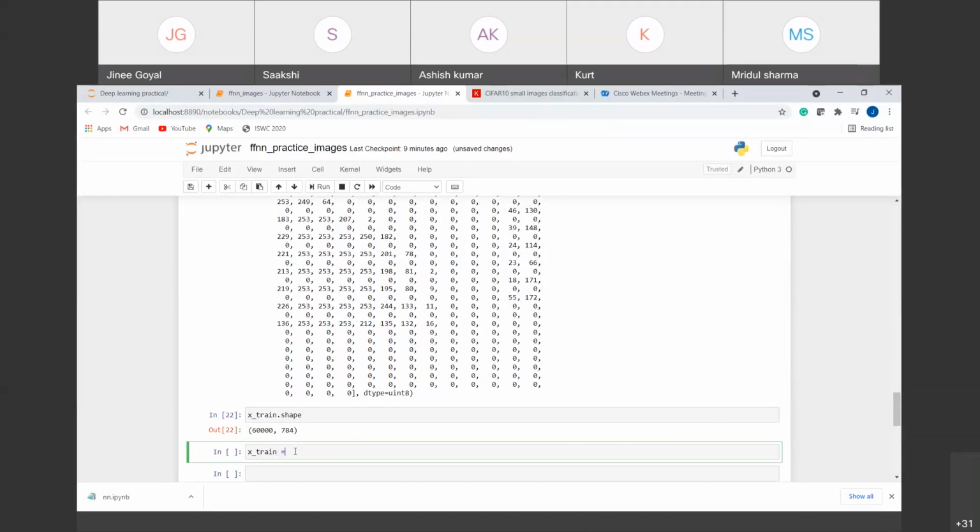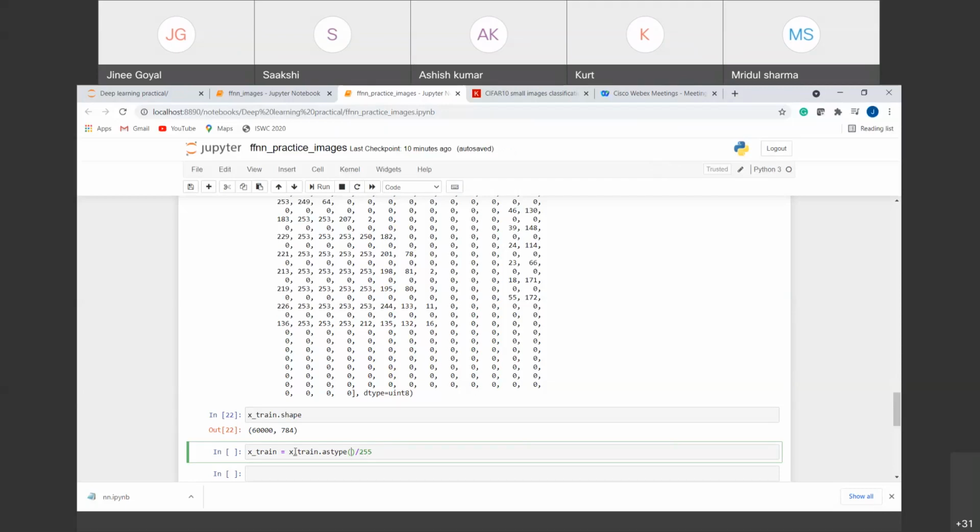So xtrain is equal to, for this we have a function astype. So how will you rescale these values down to between 0 and 1? You have to divide it by the highest value, that is 255. You know that there are 255 values, right? From 0 to 255. So that's why we are dividing it by 255.